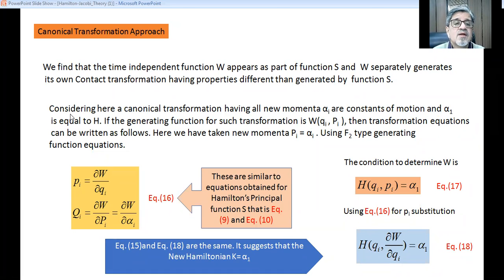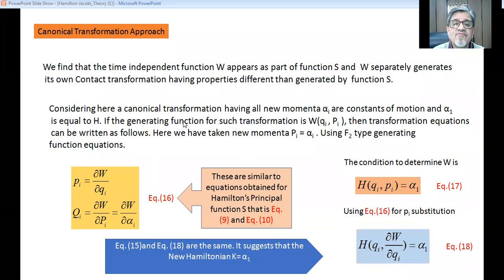Considering a canonical transformation in which all new momenta alpha i are constants of motion and only one constant, alpha 1, is equal to the Hamiltonian.